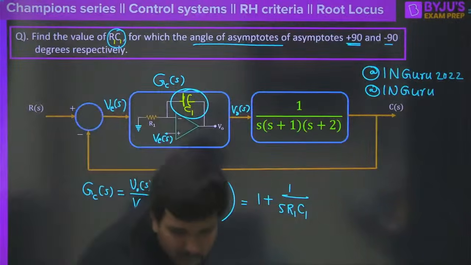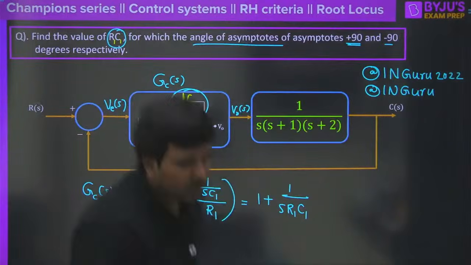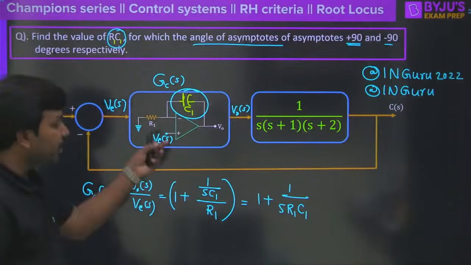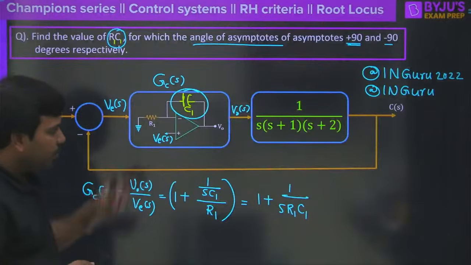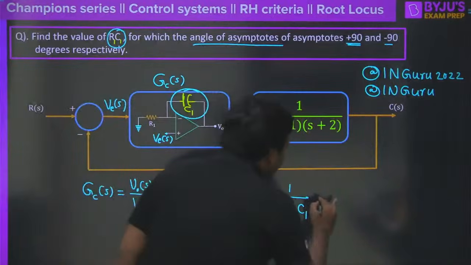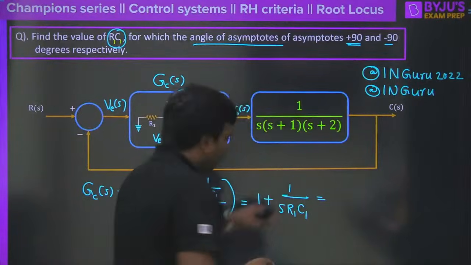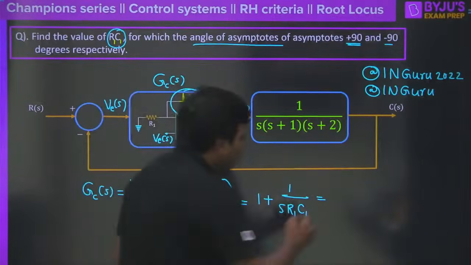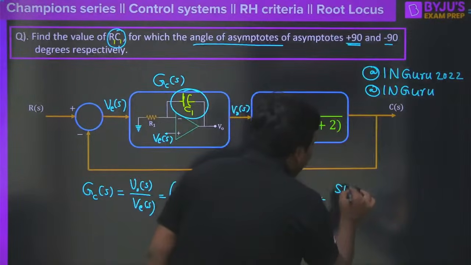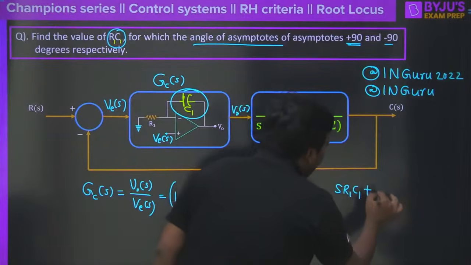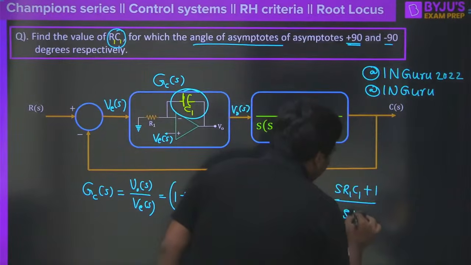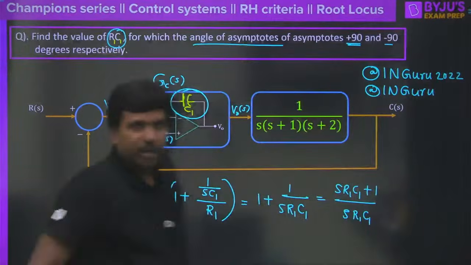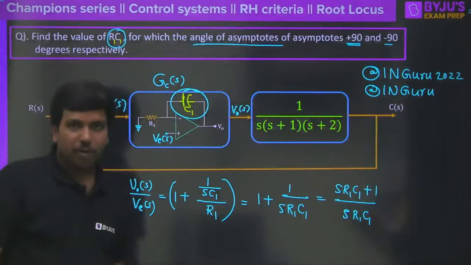So look at that. Are you able to see here? Yes, this is an integrator. Let us see what will happen if I put the integrator here. When you put the integrator like this, it becomes S into R1 C1 plus 1 divided by S into R1 C1. This is the way you will get it. Am I right?